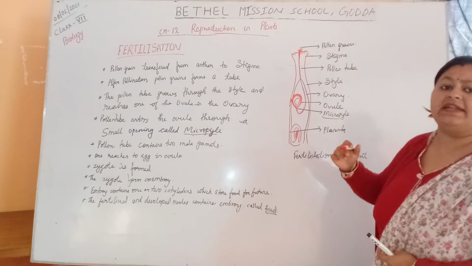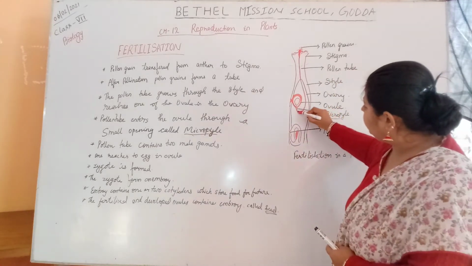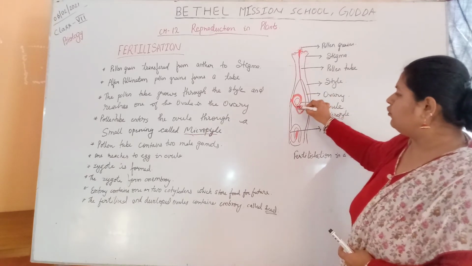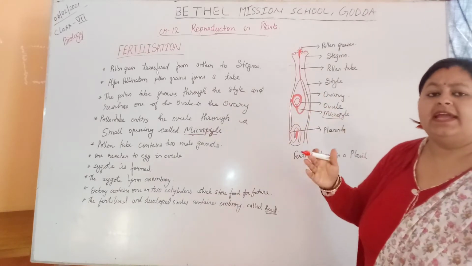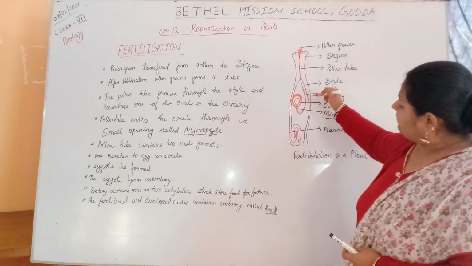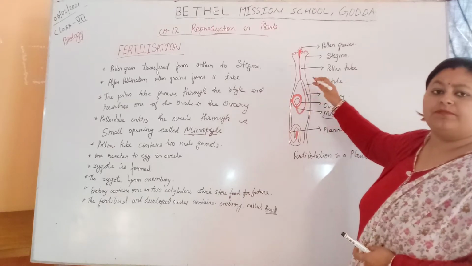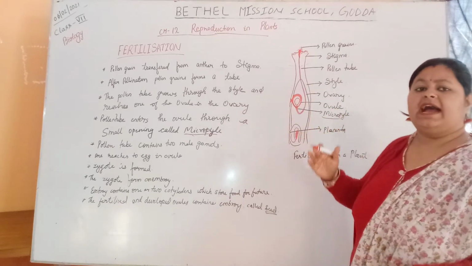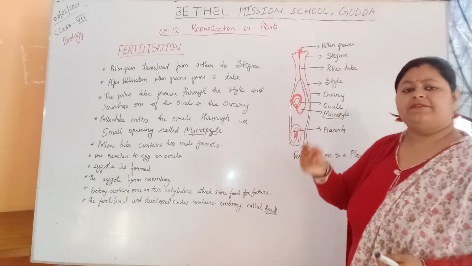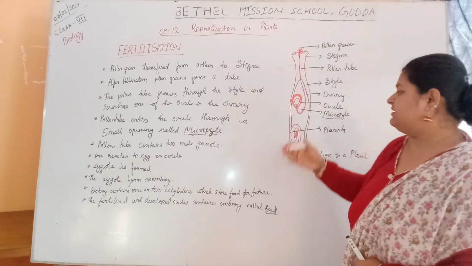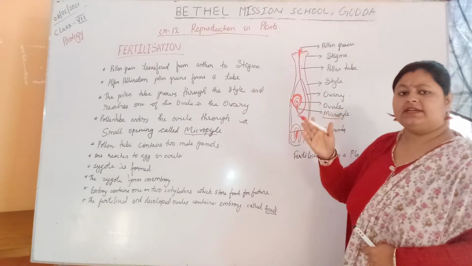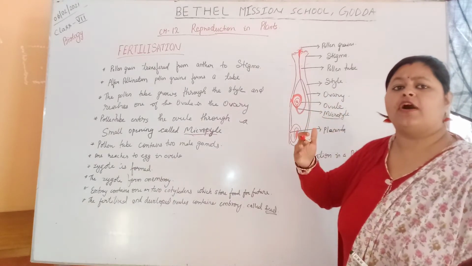Here the pollen tube contains two male gametes. One of the gametes fuses with the egg to form the zygote, and the second one forms the grains. After the fusion of the male gamete which came through the pollen tube with the egg present in the ovule, the zygote is formed, and the zygote begins dividing and forms the embryo.